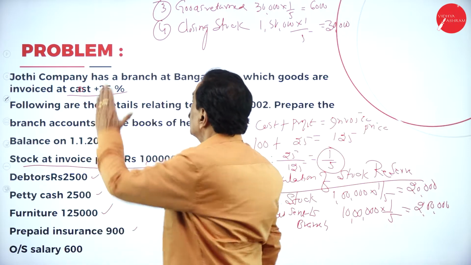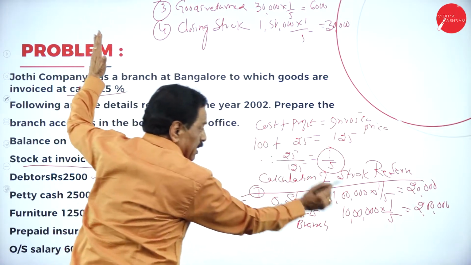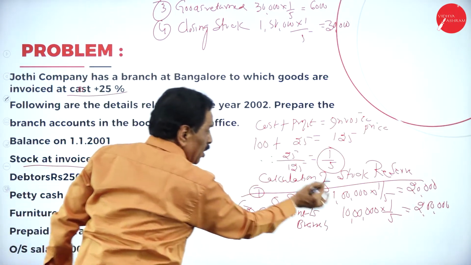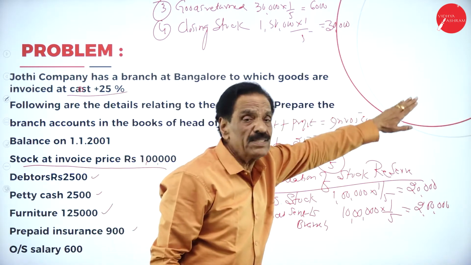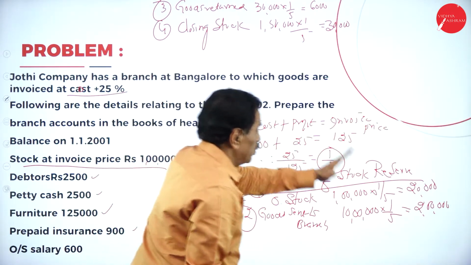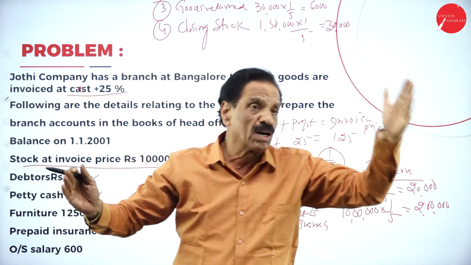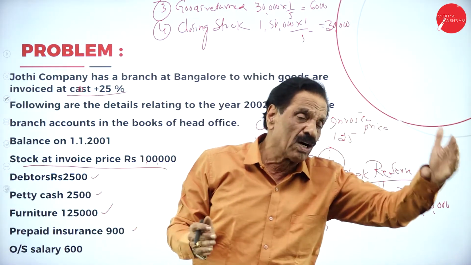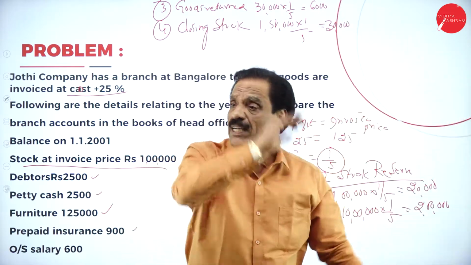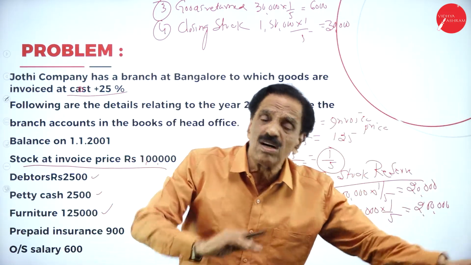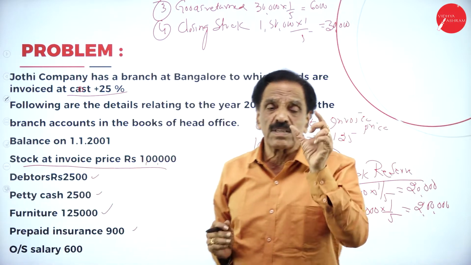How will it be? Opening stock, stock reserve. Goods sent to branch, stock reserve. Goods returned by the branch, stock reserve. Then closing stock, stock reserve. Four items. We have to make stock reserve how much?